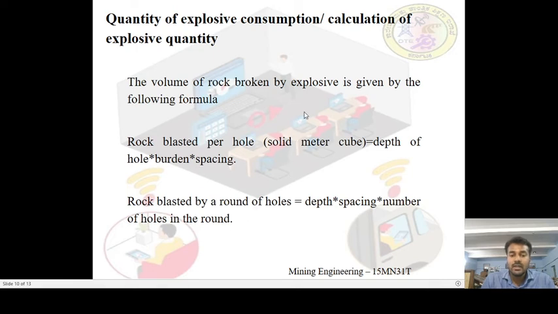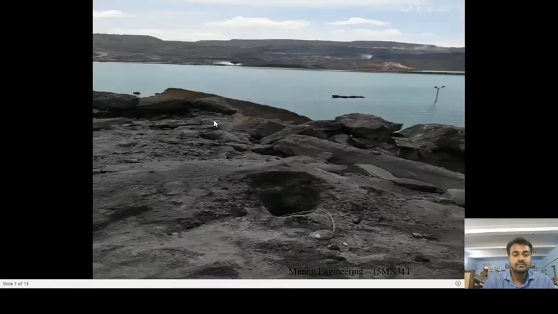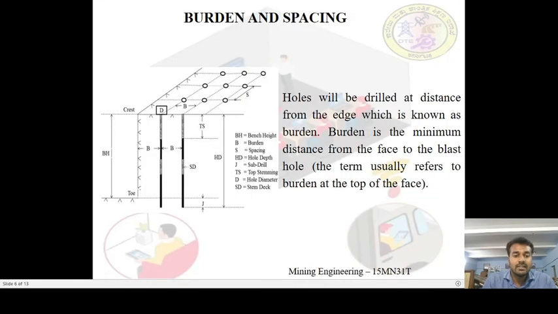Let me say it again. As we have seen, what is burden and spacing, right? Now, rock blasted per hole, how will you calculate? Can you see here? This is the depth of the hole you have drilled, right? This is a free face. This is burden.